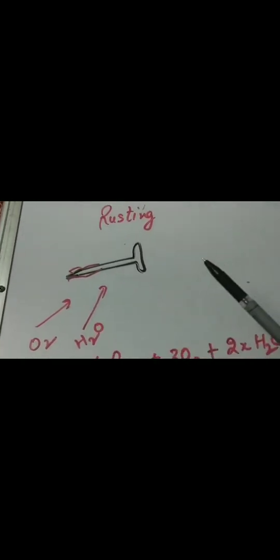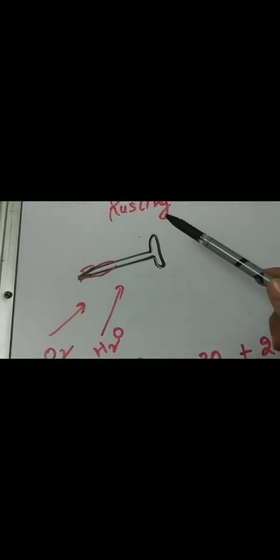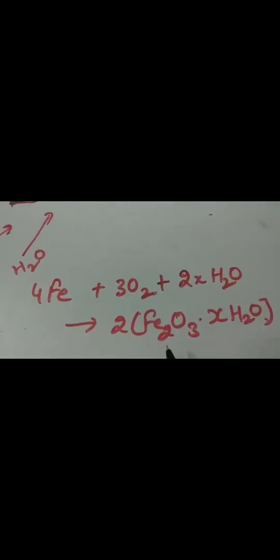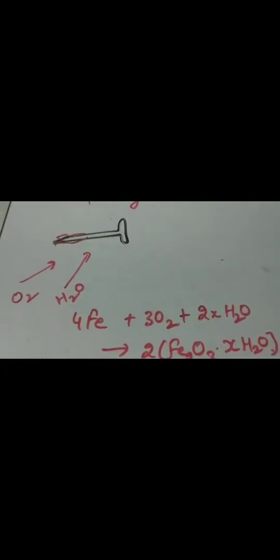Rusting is an example of exothermic reaction. In case of rusting, iron slowly combines with oxygen and water to form brownish red hydrated iron 3 oxide, and this is known as rust. For example, when iron reacts with oxygen and water in the form of moisture, it forms hydrated iron 3 oxide. This reaction is exothermic, but it is so slow that you don't feel the heat at any point of time.